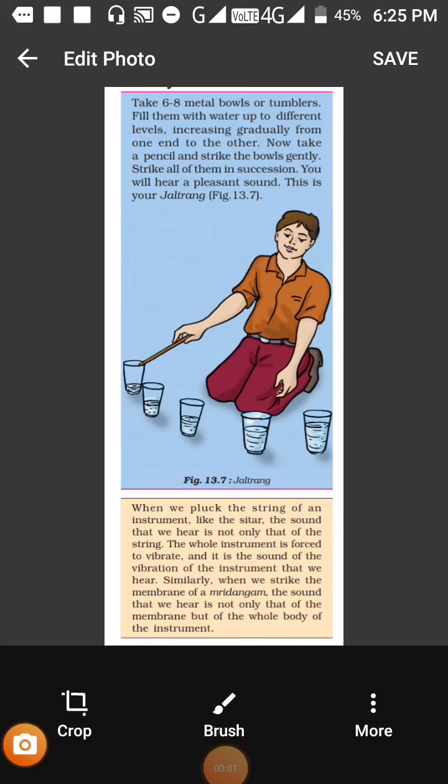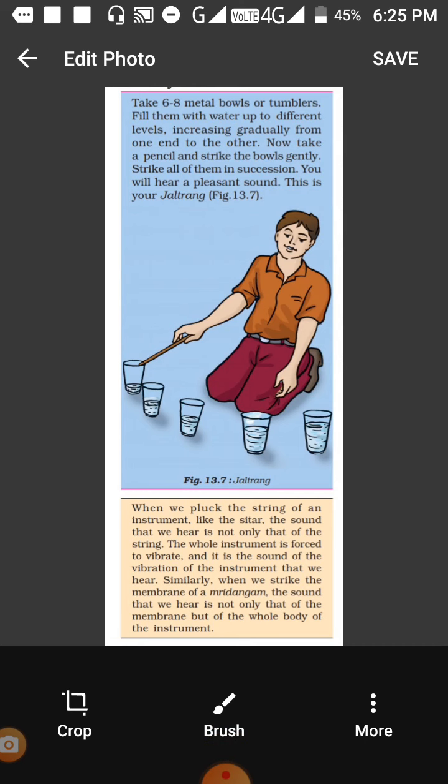Now this is a boy who is playing an instrument. It is Jal Tarang. You might have seen this instrument in some function where there are different containers which are filled with water. So here this instrument can be made. You can take glasses, fill them with different quantity of water.